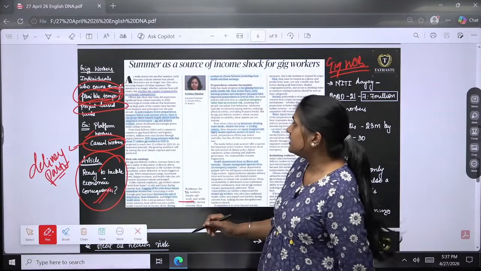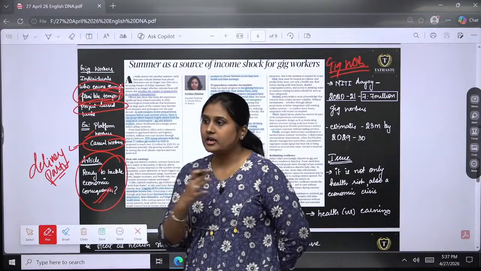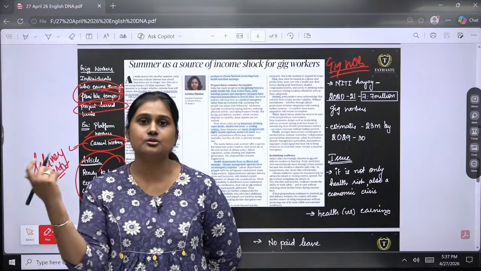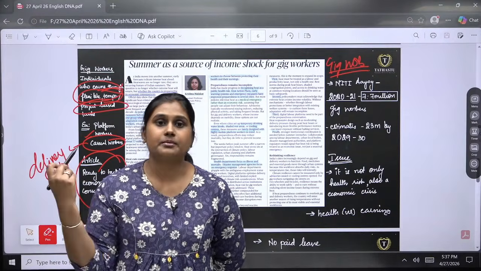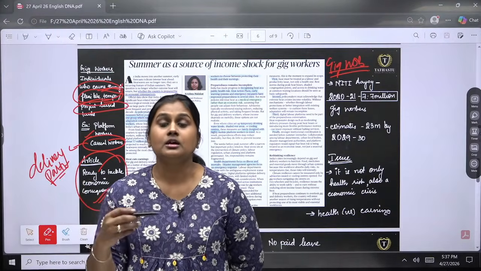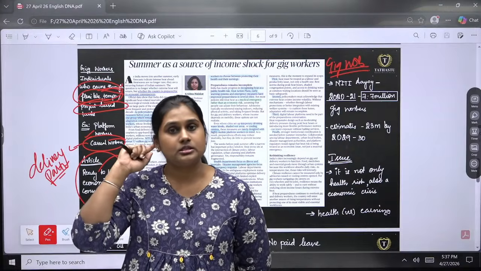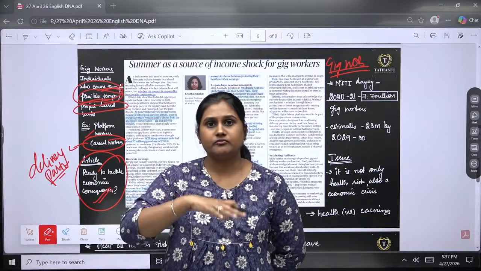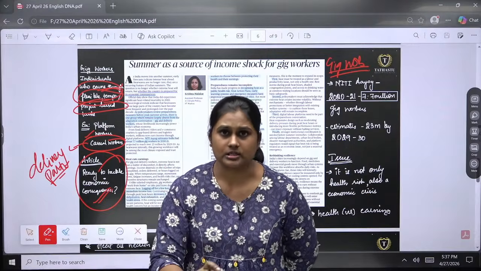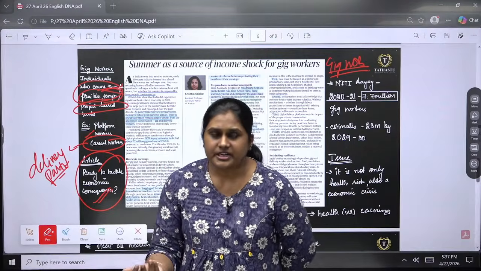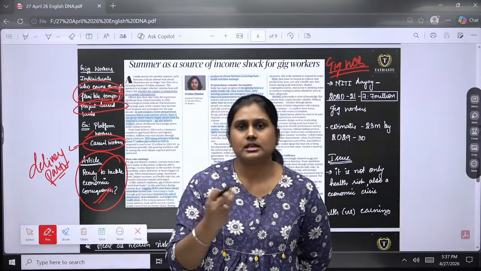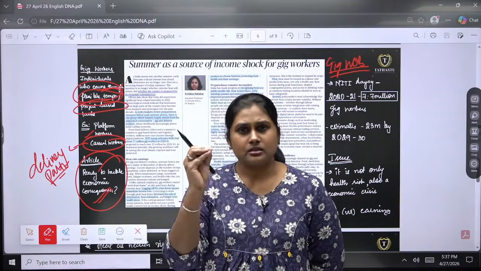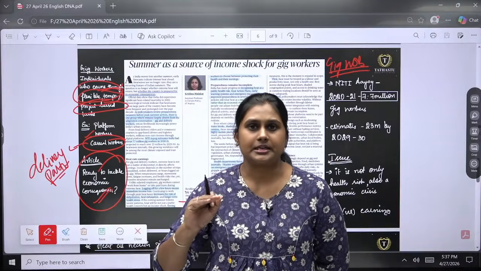So the first thing is they don't have a proper, particular office setup. Obviously their nature of work is to roam around, right? They will keep on traveling, they will keep on delivering. So their work hours are basically in the outdoors only. The preventive measures taken by the Indian government so far very rarely fit the working nature of gig workers.